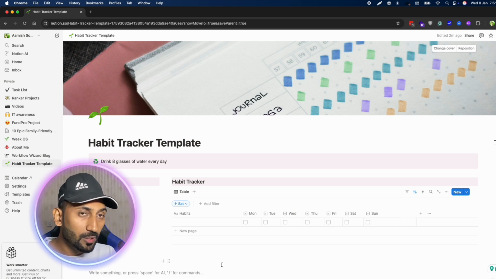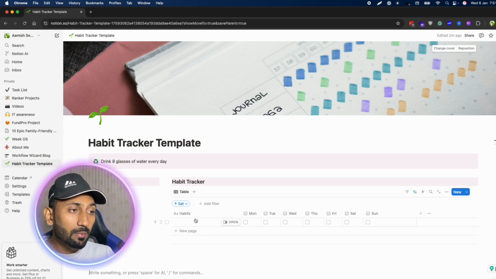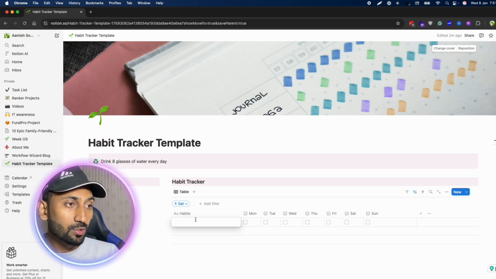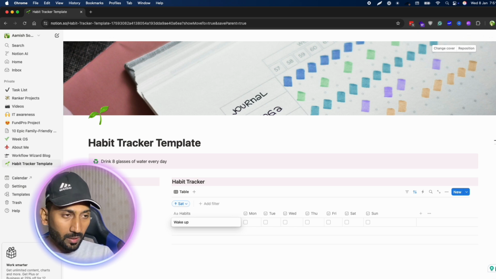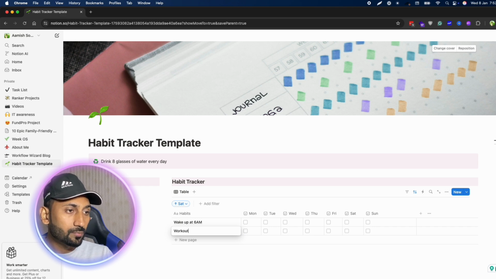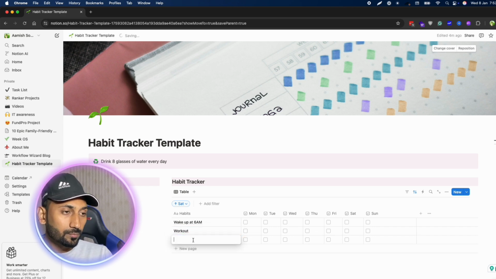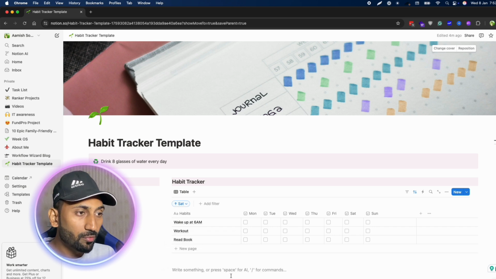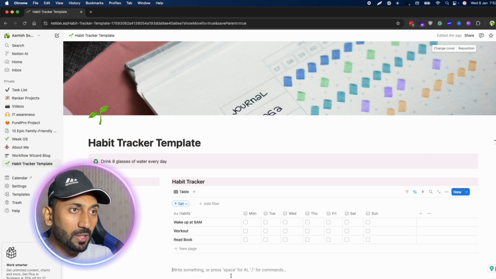Okay, this is the layout which we want for our table. Next we need to add all the habits which user might need to develop. For example, here I will just use some examples. Wake up at 6 a.m. Okay, this is one of the habits, and work out and read book. This could be any habit which user wants to develop, and it will be fully customizable. User will be able to customize it according to their needs as well.